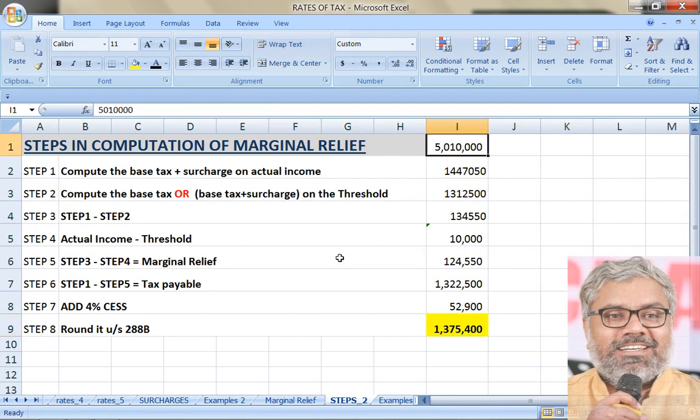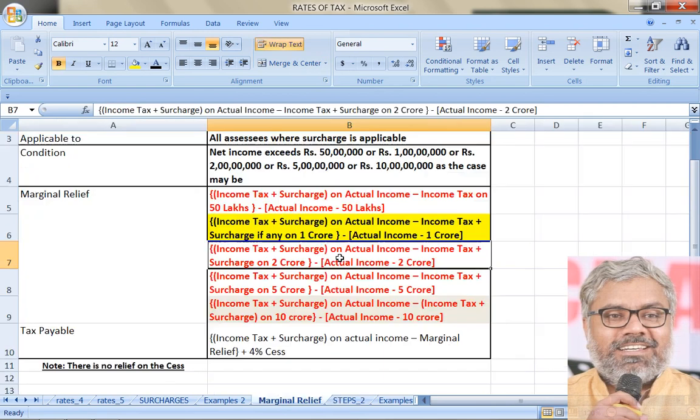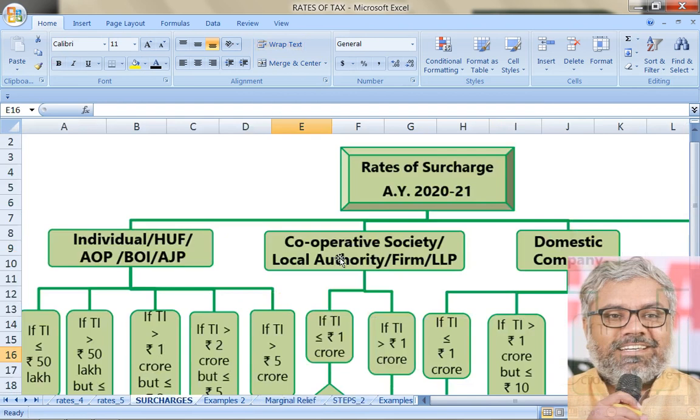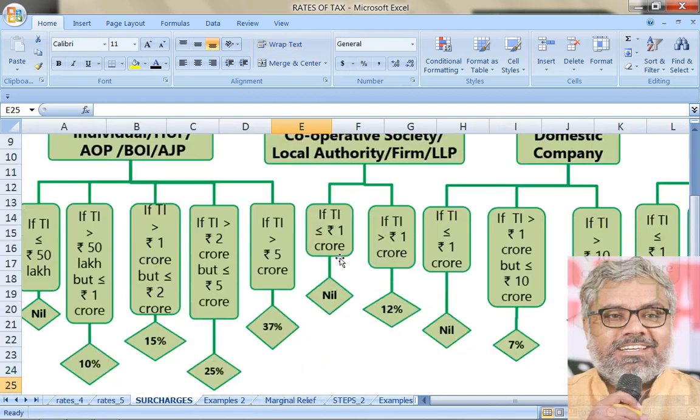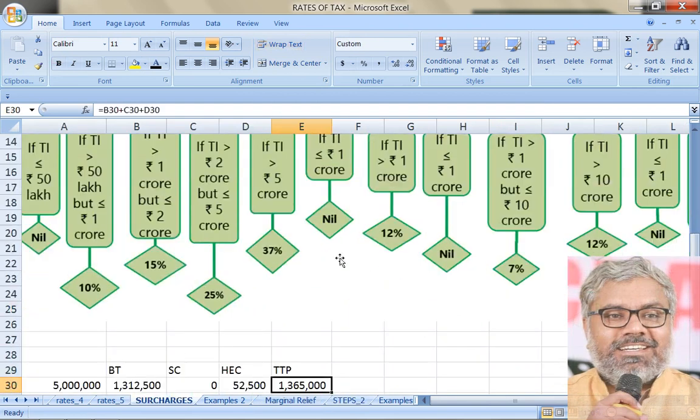So that is the marginal relief concept, when the income of the SSE exceeds the threshold by a marginal amount. Marginally if it exceeds like that. Clear? Any type of case we can solve, and as we have seen here, all cases are possible to be asked as marginal relief cases.